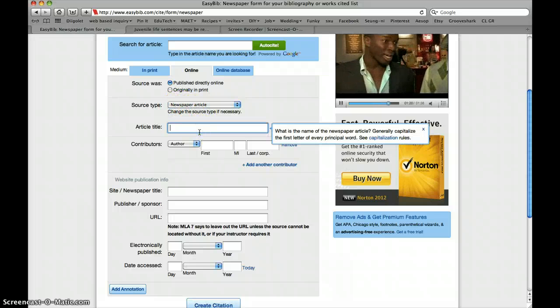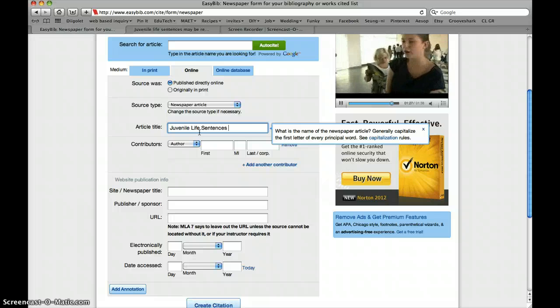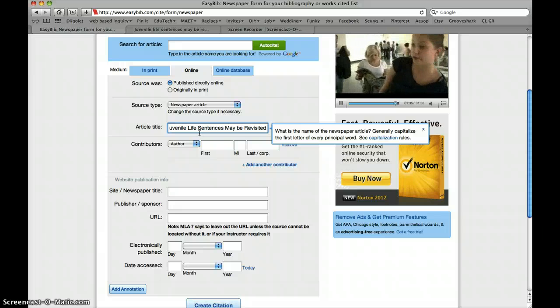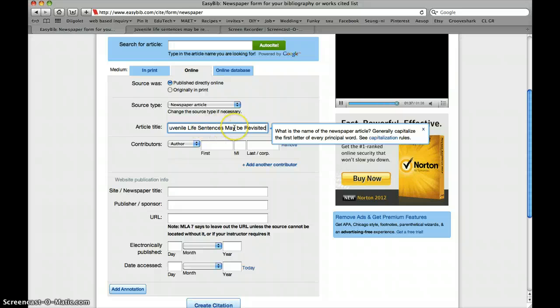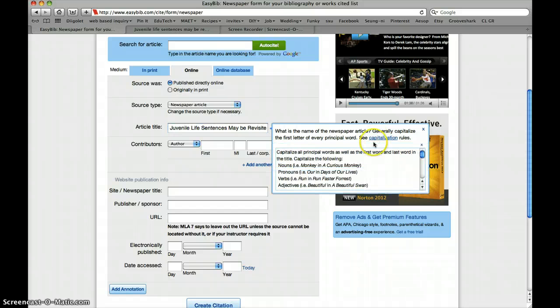All right, what about the article title? Anybody remember it? It was Juvenile Life Sentences May Be Revisited. All right, so we just type that in as is. Again, if you have any times where you're stuck on anything, just take your cursor over the box and it will tell you right here. Then it says right here, generally capitalize the first letter of every principal word. See capitalization rules. So it takes us to the link.